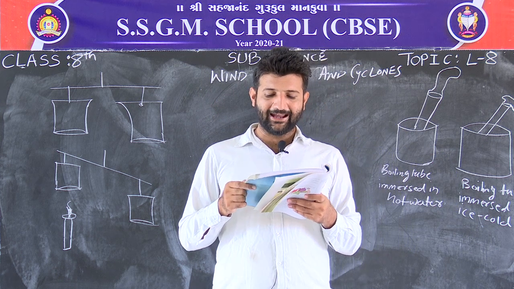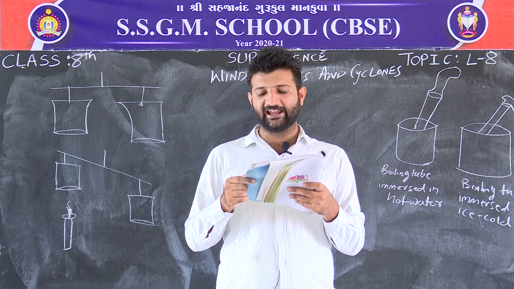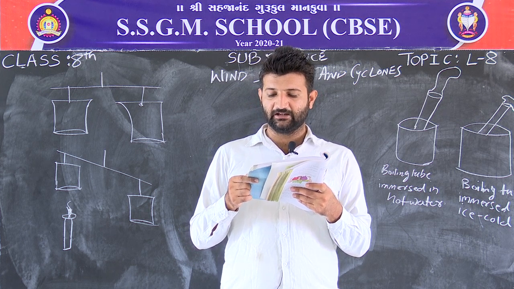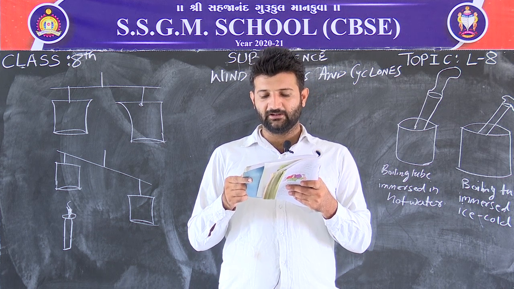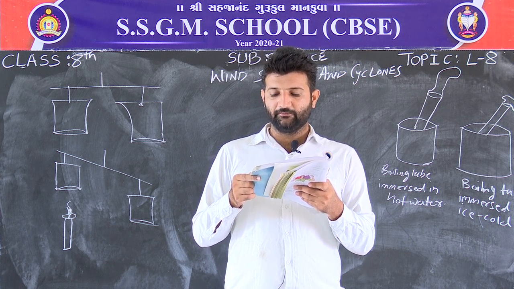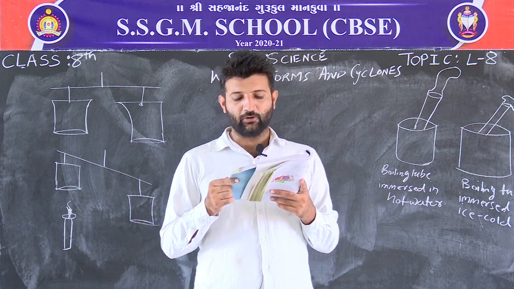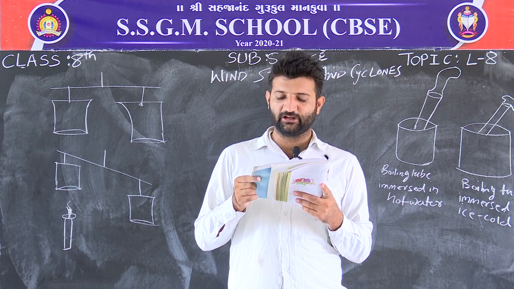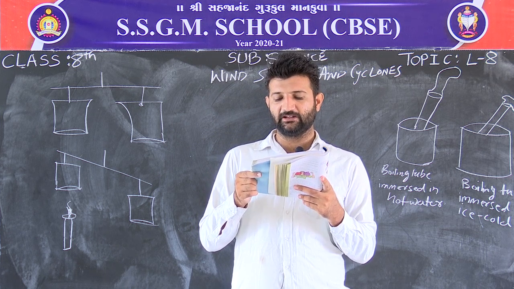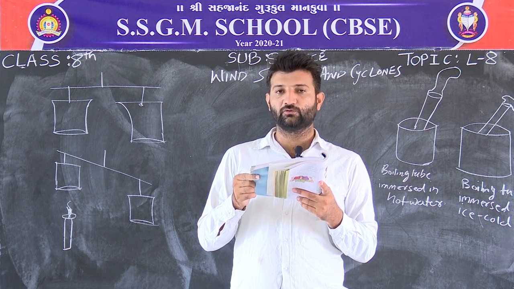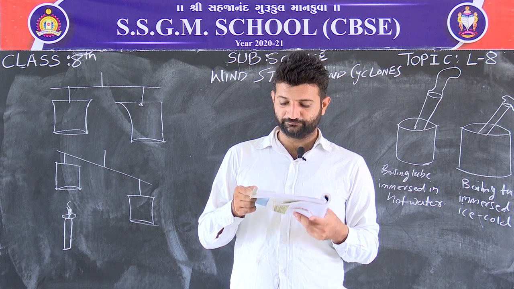Stretch a balloon tightly over the neck of the tube. You can use tape to make it tight. Pour some hot water in a beaker. Insert the boiling tube with the balloon in hot water. Observe for 2 to 3 minutes for any change in the shape of the balloon. Take the tube out. Let it cool down to room temperature. Take some ice cold water in another beaker and place the tube with the balloon in cold water for 2 to 3 minutes. Observe the change in the shape of the balloon.